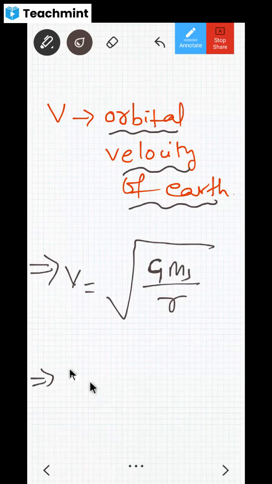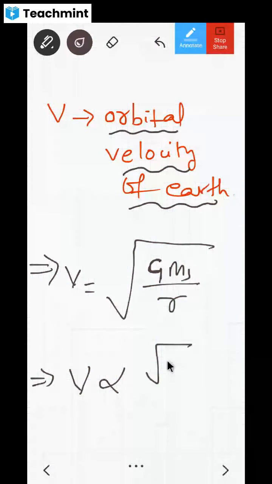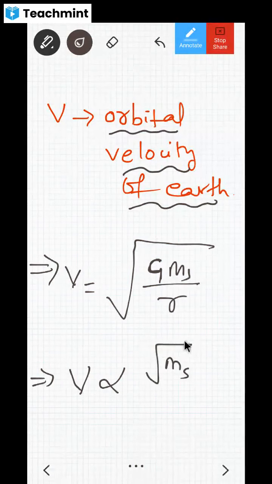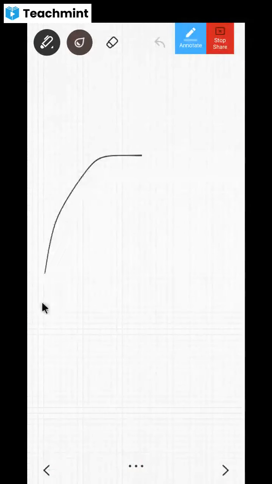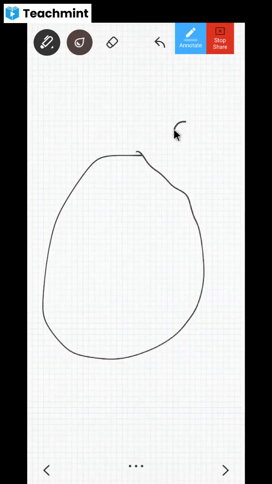Now, if you look, this orbital velocity is directly proportional to the square root of Ms. Whatever mass of the Sun is there, it is directly proportional to the square root of the mass of the Sun, no? If this body, the body around which the other body is revolving, is very heavy, it will make the other revolve with more velocity, no? For example, there is a big body like this. Around this, a small body will revolve with more speed, like this.